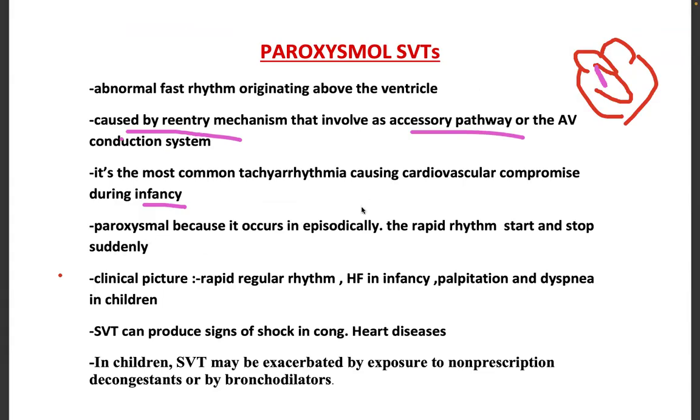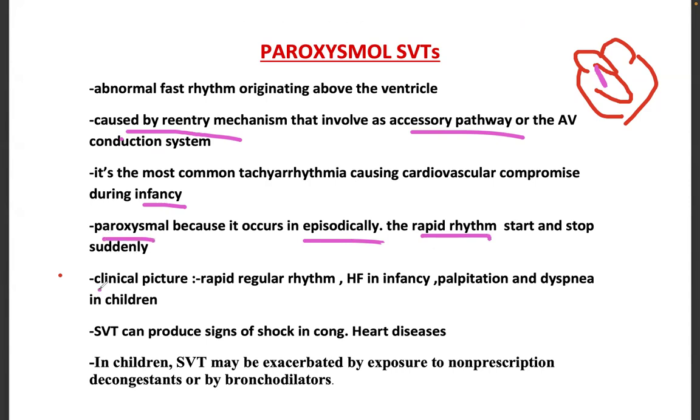It is the most common tachyarrhythmia causing cardiovascular compromise during infancy. Why do we call it paroxysmal? Because it occurs episodically, and the rapid rhythm starts and stops suddenly. Suddenly the rapid rhythm starts, it will be very fast, and sometimes it can abort by itself. So it is called paroxysmal.